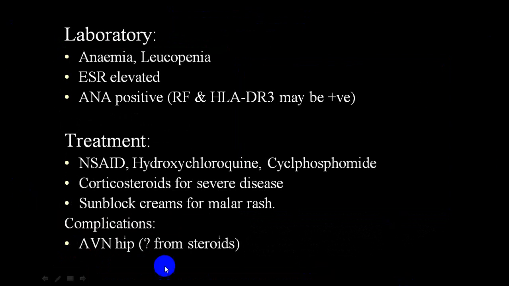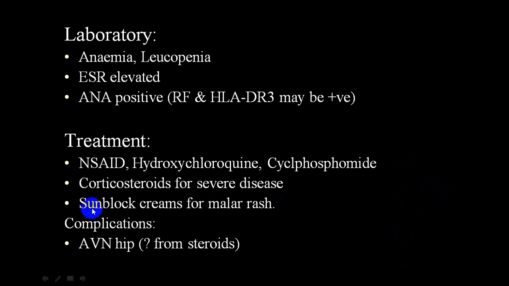Treatment, as in the case of rheumatoid arthritis, is with steroids, or you can use non-steroidal anti-inflammatory drugs for symptomatic relief. But for long-term relief, you will use hydroxychloroquine and cyclophosphamide. Corticosteroid is utilized mainly for severe disease, para-articular involvement, kidney involvement, sero involvement like pleural cavity, pericardial cavity, etc. in those particular conditions.